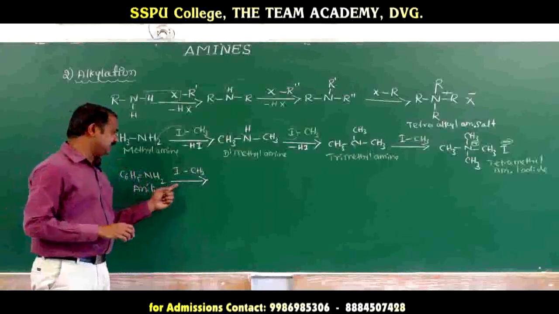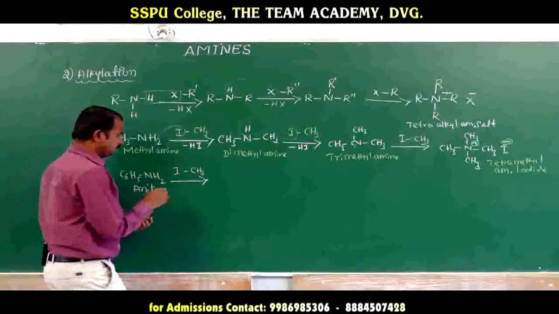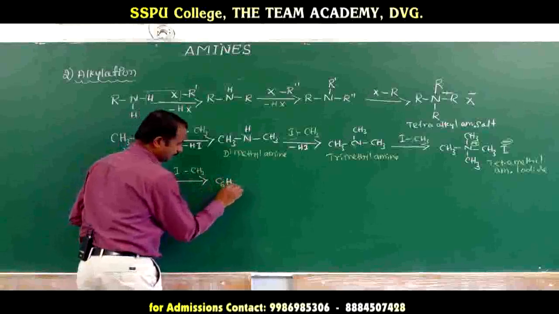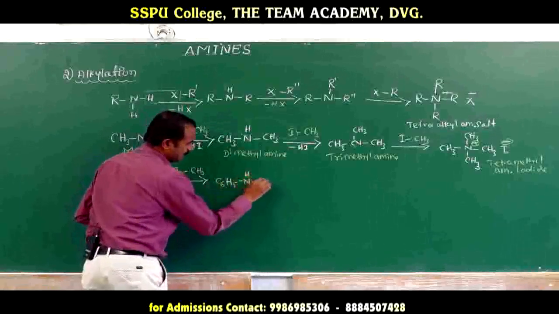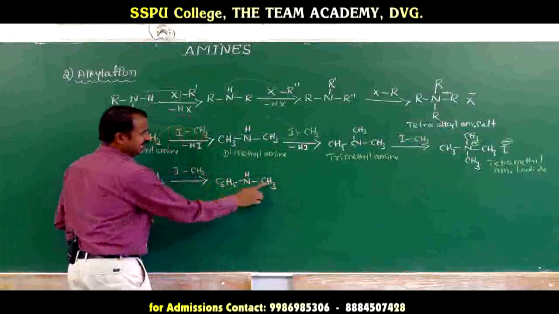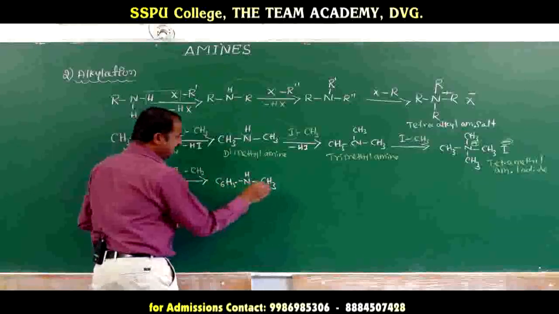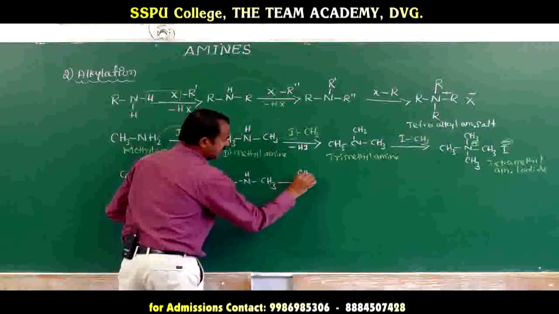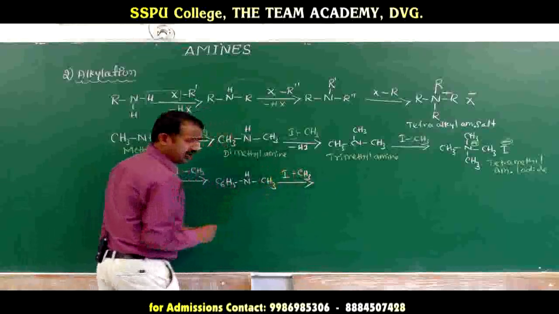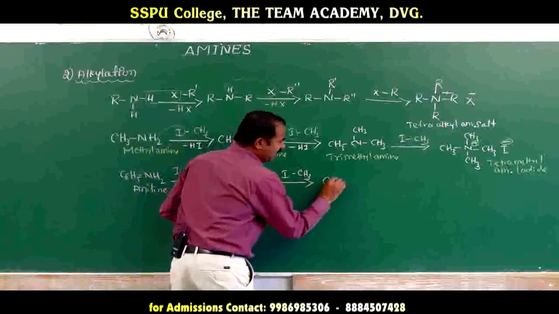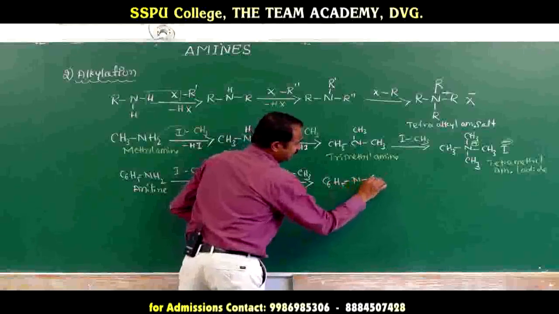Aniline reacts with methyl iodide to form N-methyl aniline. Again, N-methyl aniline reacts with one molecule of methyl iodide to form N,N dimethyl aniline.